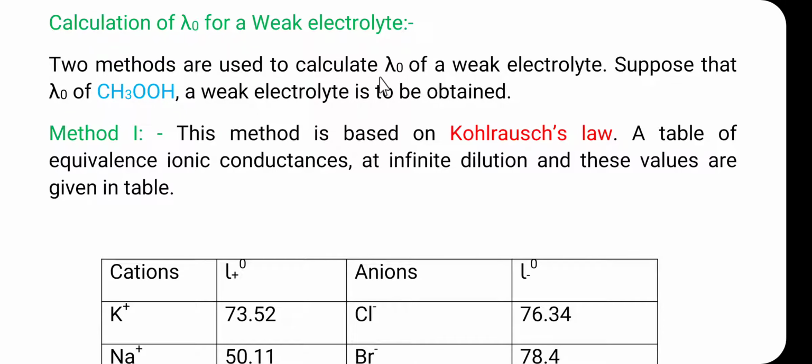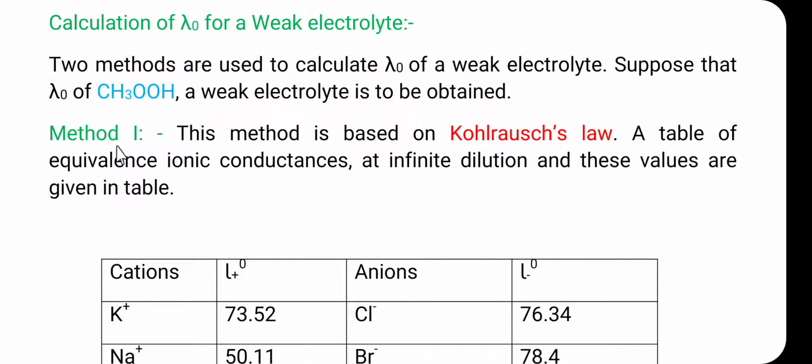Two methods are used to calculate lambda 0 of a weak electrolyte. Suppose that lambda 0 of acetic acid, a weak electrolyte, is to be obtained. So, friends, if we have to find out lambda 0 of acetic acid, generally two methods are used.